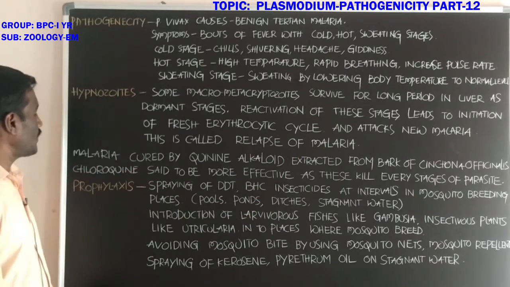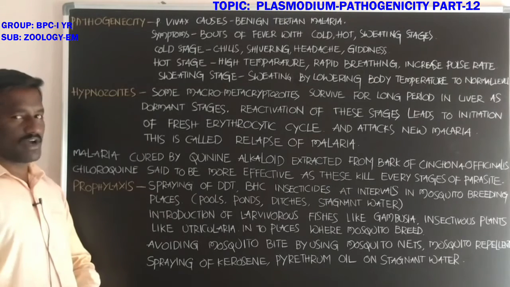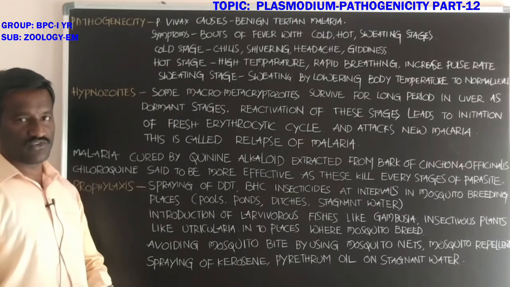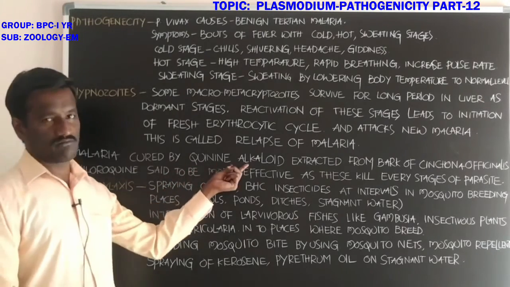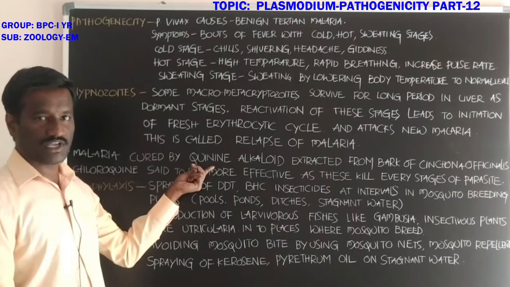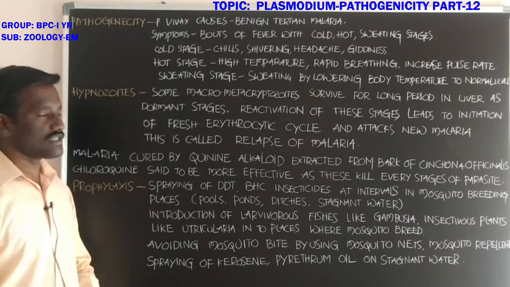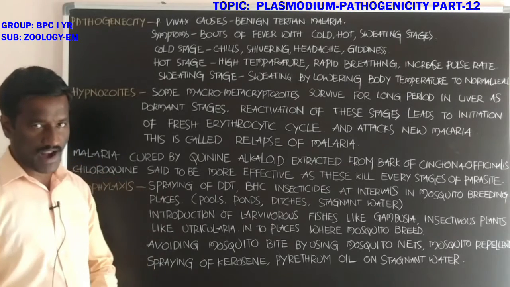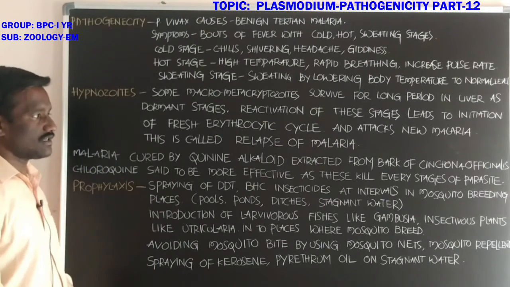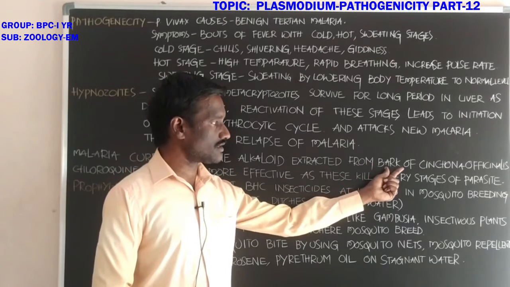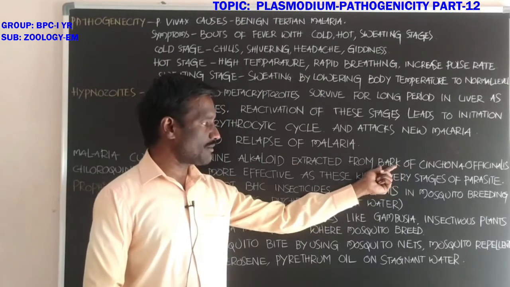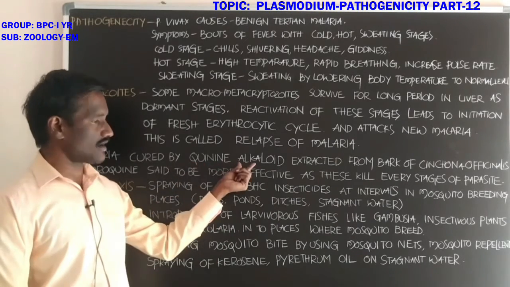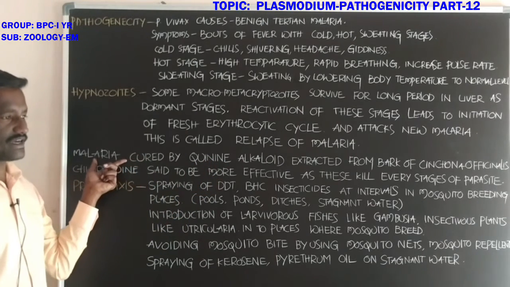Next, what about the treatment of malaria disease? Malaria is cured by the medicine quinine. Quinine is an alkaloid. Malaria is treated with the quinine alkaloid. It is obtained from the bark of the Cinchona officinalis plant, from which the drug quinine alkaloid is extracted, which cures the malaria disease.